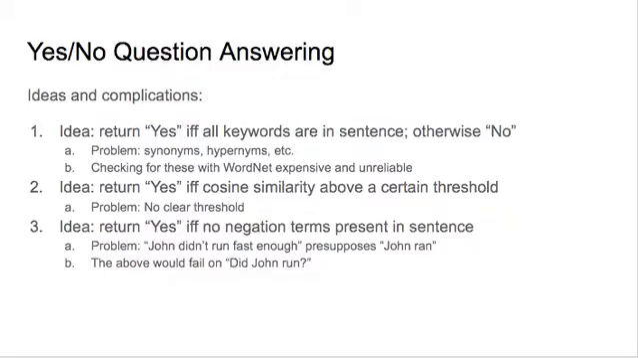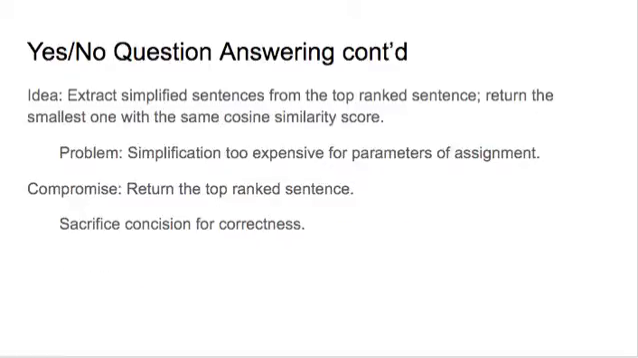The next idea was to return yes, if and only if the cosine similarity was above a certain threshold, but we couldn't find any principled way to determine a threshold. Our next idea was to return yes if no negation terms are present in the sentence, but this is unreliable for various reasons. One final idea was to extract simplified sentences from the top-ranked sentence and return the smallest one with the same cosine similarity score as the larger sentence. The problem with this was that our simplification algorithm was just too expensive for the parameters of the assignment. So our compromise was just to return the top-ranked sentence, sacrificing concision for correctness.